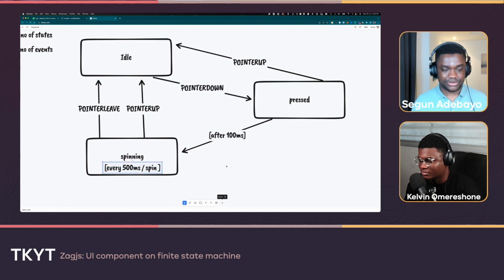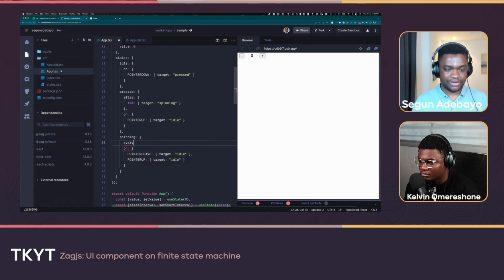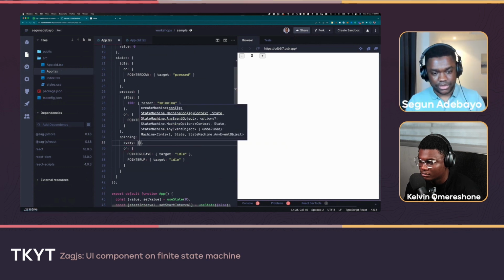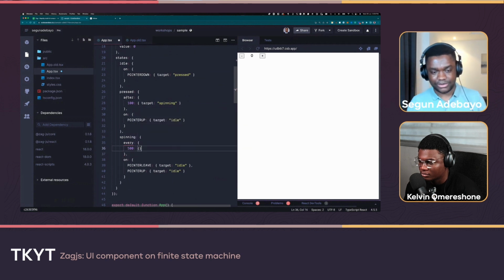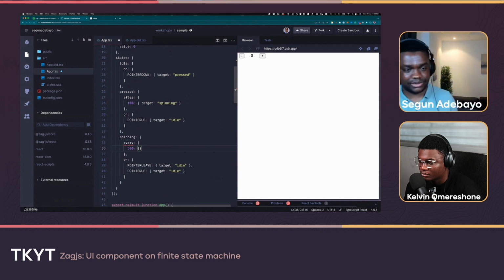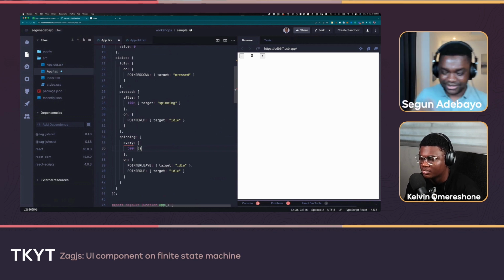All right, so how do we model the spin, which is the last bit? We'll come here, and in every state node, just like after, it has a key called every as well. So I can say every 500 milliseconds, I want to do something. I'm going to define what I want to do. So this brings us to the next phase. I call this the actions. It's not just about the state transition. It's the things you want to do while all these things are going on, right?